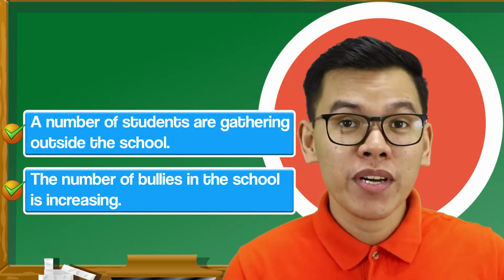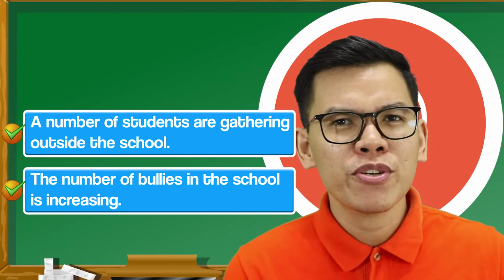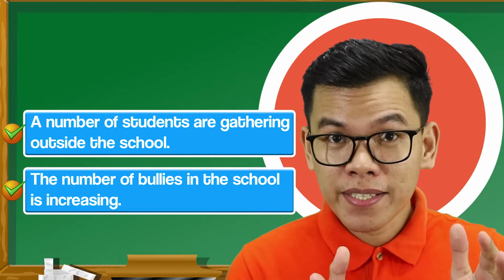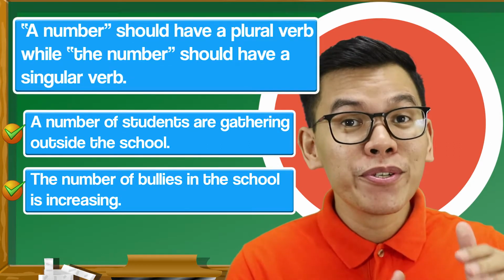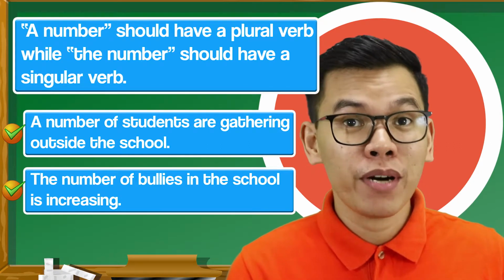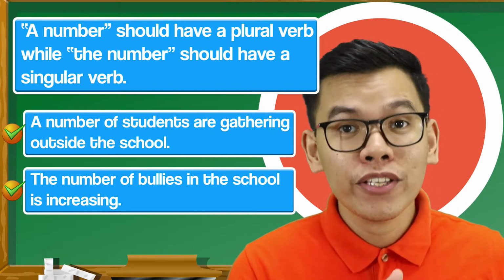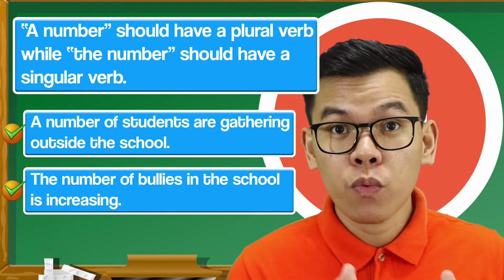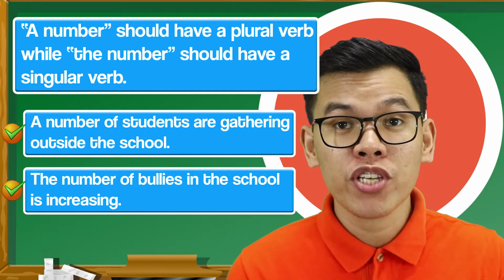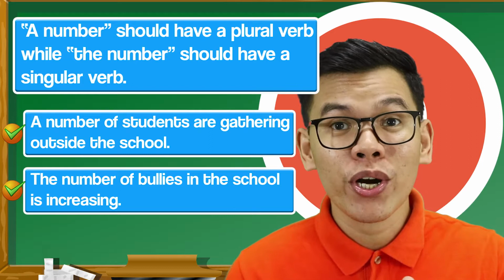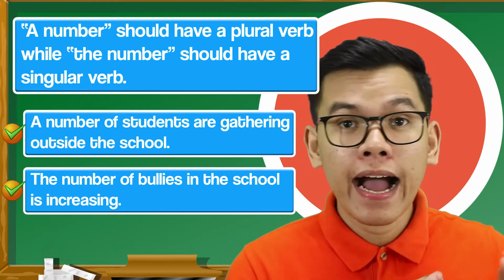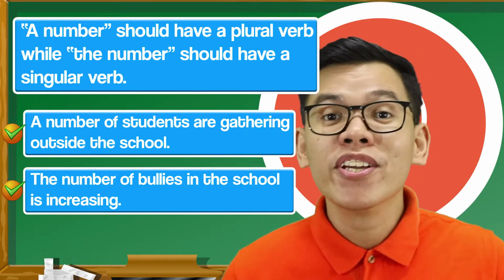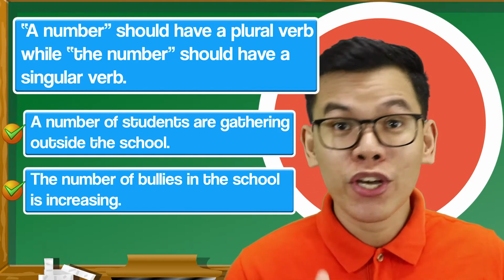Okay? This one is quite tricky, but once you master this one, it will become easy. So, remember this, okay? When you use a number as part of your subject, use a plural verb. Got it? Whereas when you use the number as part of your subject, use a singular verb. Again, a number, plural verb. The number, singular verb. Got it? Let's go to the next one.